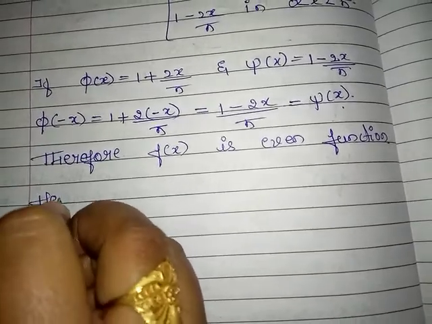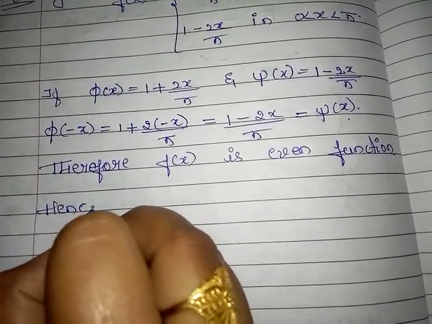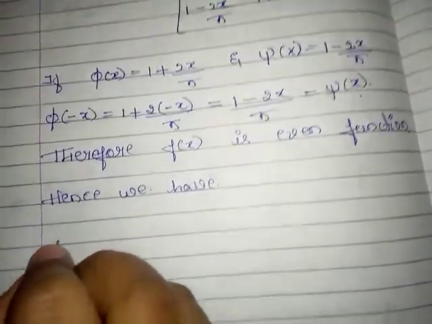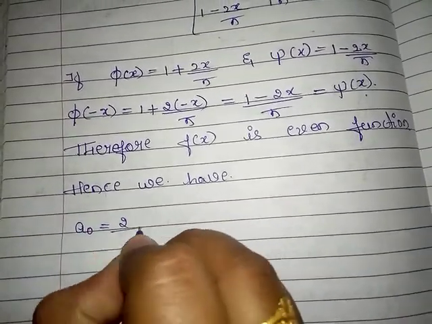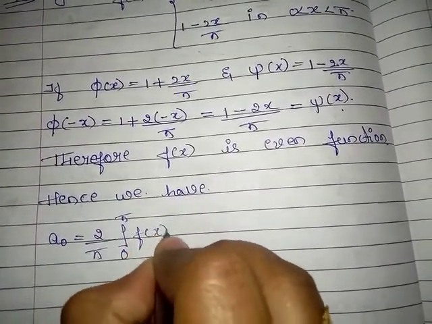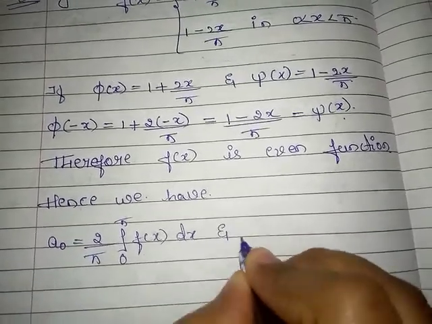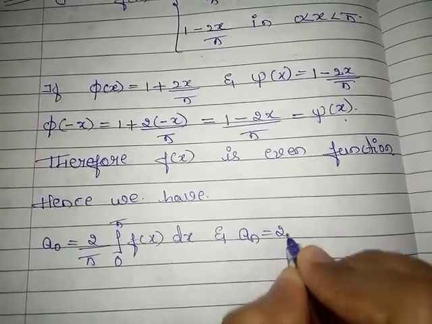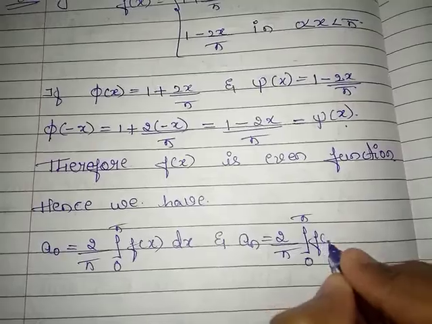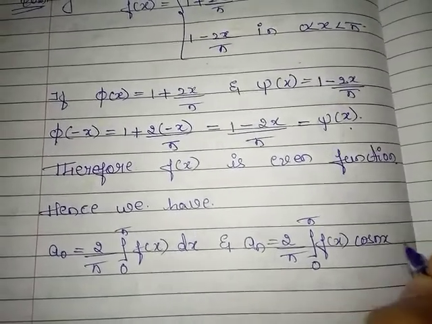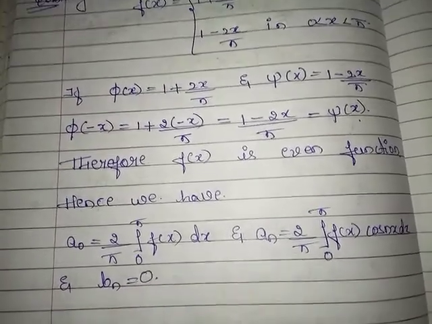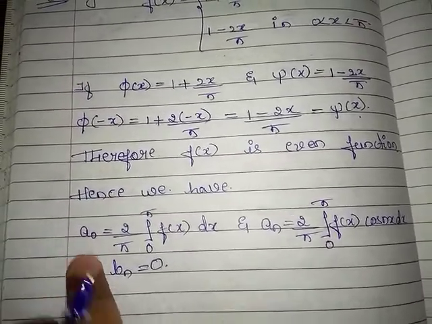Hence, when it is even, we know that bn value is 0 and a naught is equal to 2 by pi integration from 0 to pi f of x dx, and an is equal to 2 by pi integration from 0 to pi f of x cos nx dx, and bn is 0. Next we have to find the a naught, an.